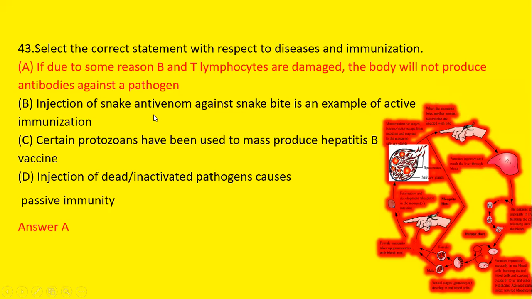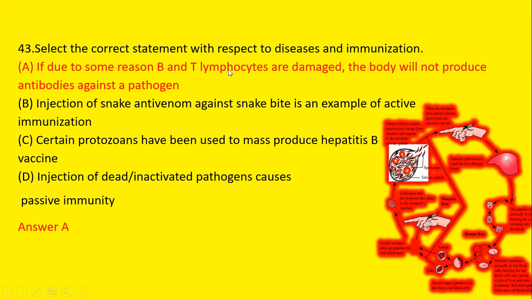43rd question is select the correct answer with respect to disease and immunization. First, if due to some reason B and T lymphocytes are damaged, the body will not produce antibody against the pathogen. Second, injection of snake antivenom against snake bite is an example of active immunization. Third, certain protozoans have been used to mass produce hepatitis B vaccine. And fourth is injection of dead or inactivated pathogen causes passive immunity.